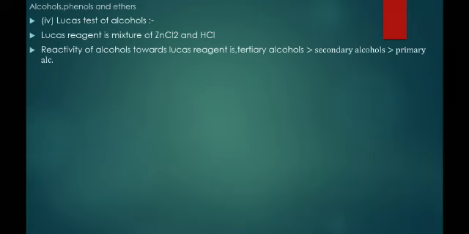The reactivity of alcohols towards Lucas reagent: tertiary alcohols are more reactive than secondary alcohols, and secondary alcohols are more reactive than primary alcohols. When alcohols react with the Lucas reagent, they form the corresponding alkyl chloride and release a water molecule as a byproduct.